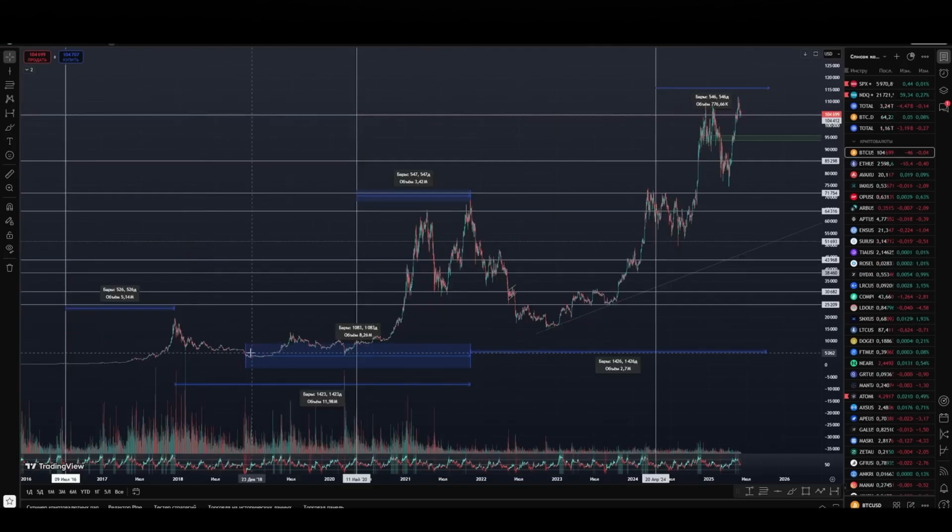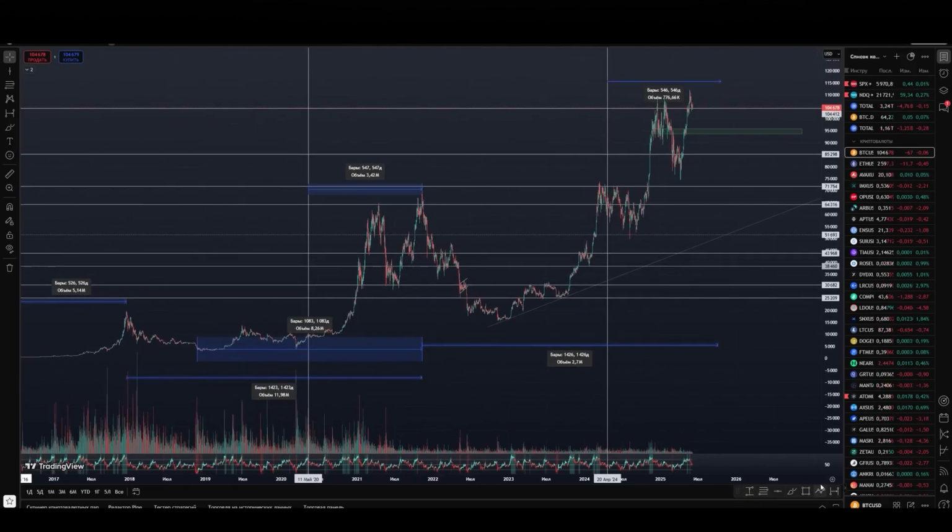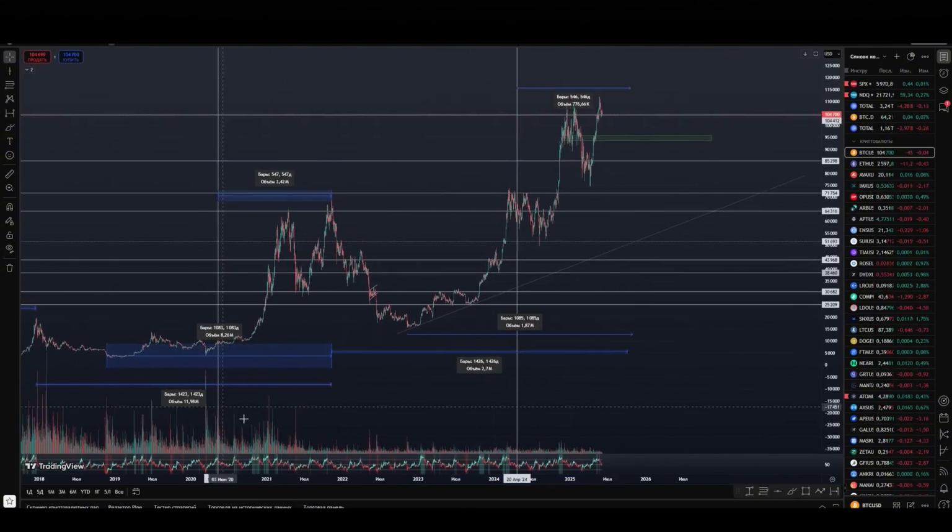Also, if you look at the timings from the end point of the downtrend, that is, to consider the moment when Bitcoin was constantly in a downtrend and formed a bottom point before the formation of a high on the next cycle. In the previous cycle, it took 1,083 days approximately. If you look at the current cycle, we have a bottom formed at this point, that is, here Bitcoin completed its downtrend. There was a consolidation phase, and after that it moved into an uptrend. We also note approximately 1,000 plus 1,080 days, and this also converges with the previous values.